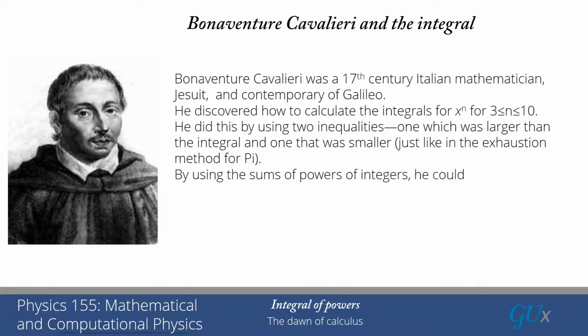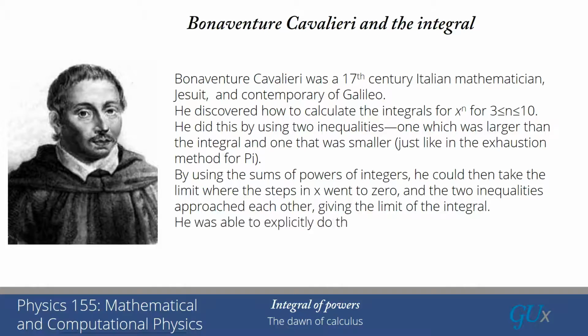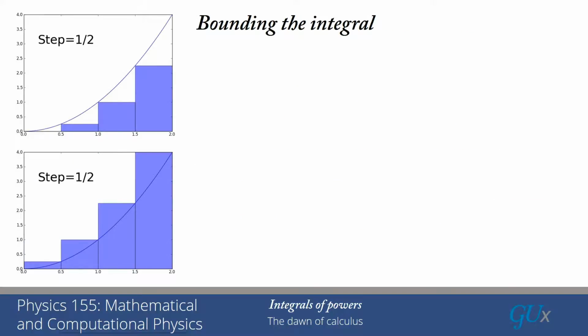He employed the results for the sums of the powers of integers, and using that he could then take the limit where the steps in x went to 0 and the two inequalities approach each other, giving the limit which is equal to the value of the integral. He was able to explicitly do this for these first 10 powers, as we mentioned above. So how does this look?